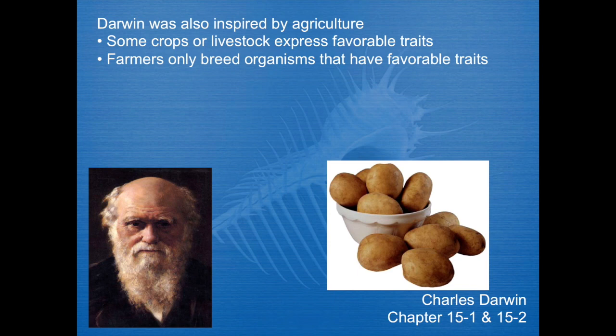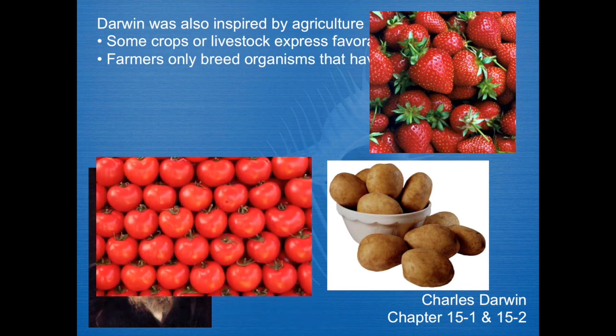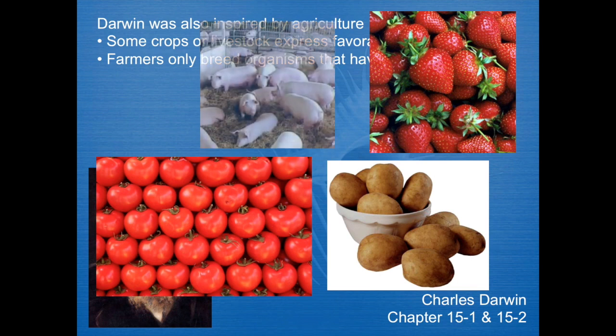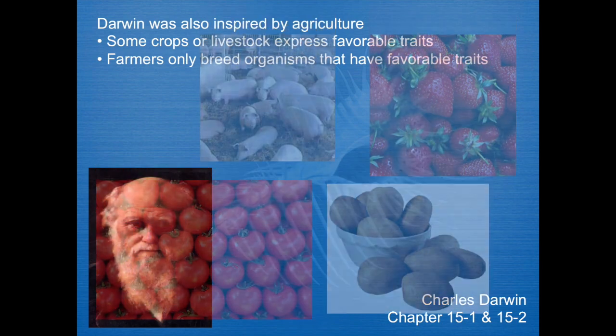So they would only scatter the seeds from the biggest, more massive potatoes, or only the seeds of the bigger, juicier strawberries, or the bigger tomatoes, not the seeds of the smaller tomatoes. Or they would only breed the biggest, fattest pigs. In doing so, their offspring would be bigger and fatter, or in the case of a strawberry, bigger and juicier. Over time, you only breed the individuals that have the traits you want, and you don't breed the individuals that have the traits that are less desirable.